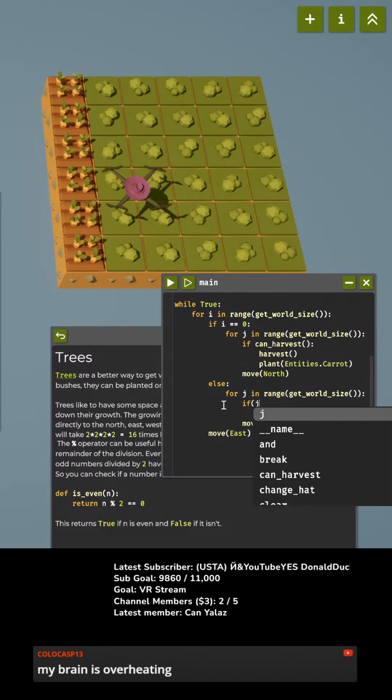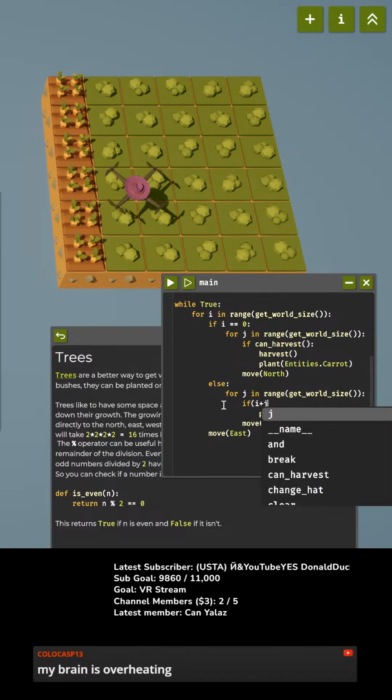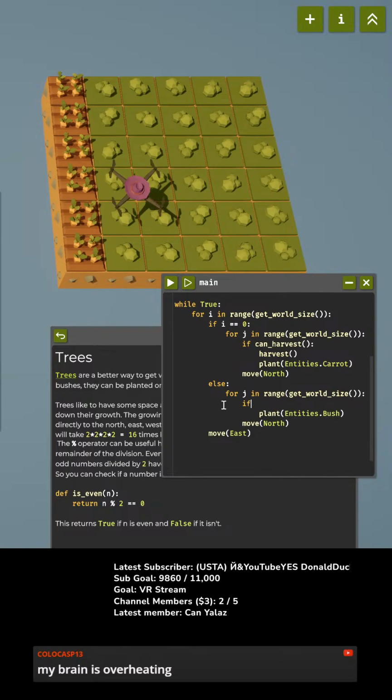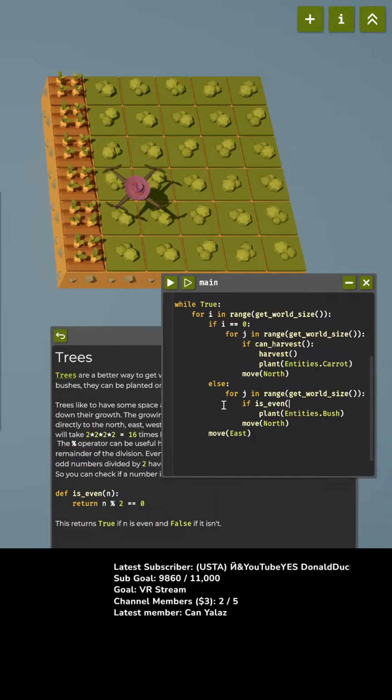Then if I plus J is even, okay, if is_even(I + J), there we go. If I plus J is even, then,